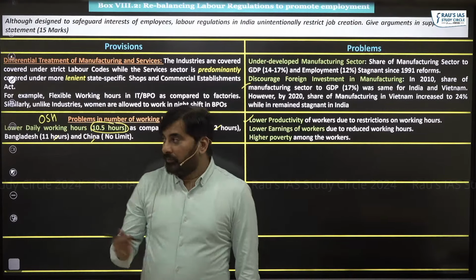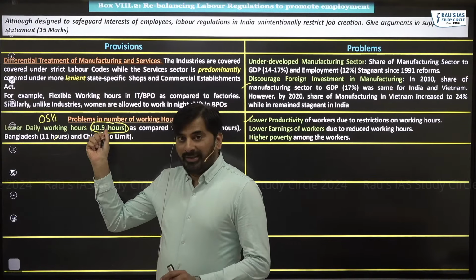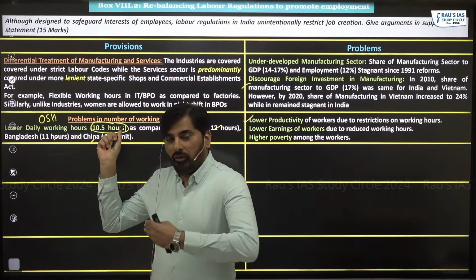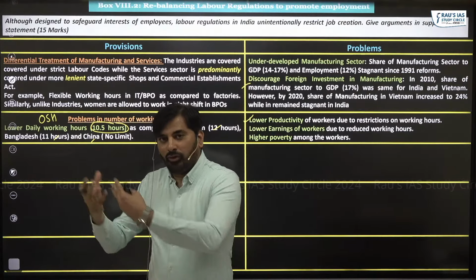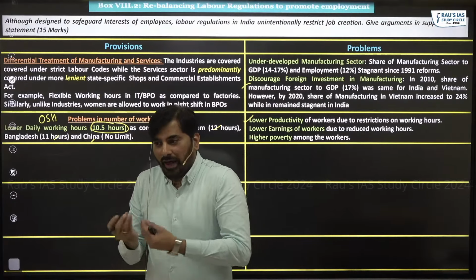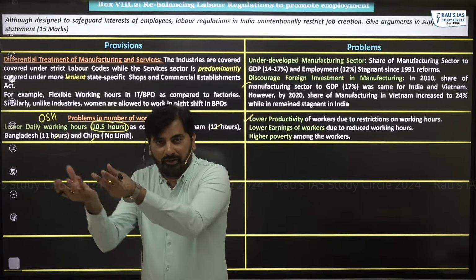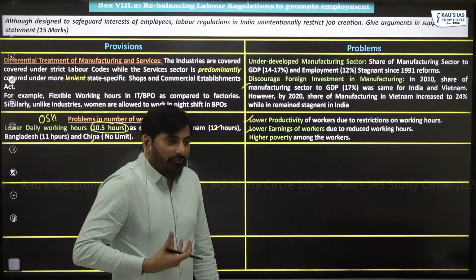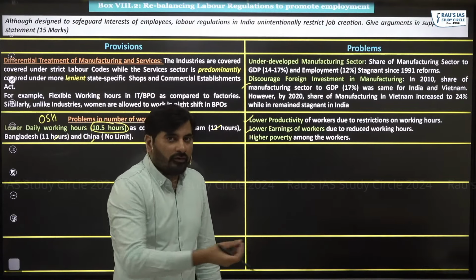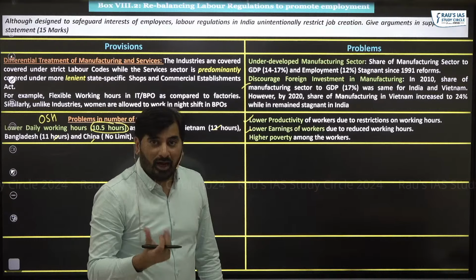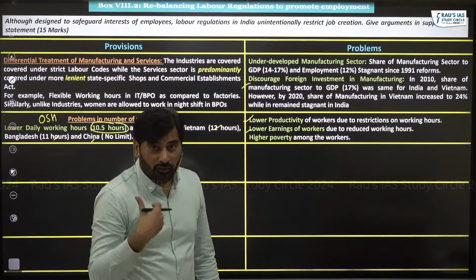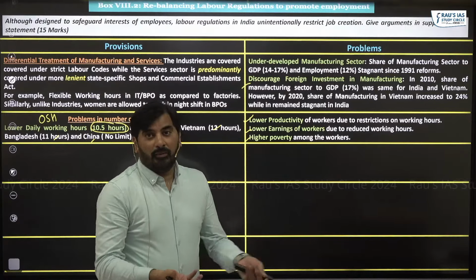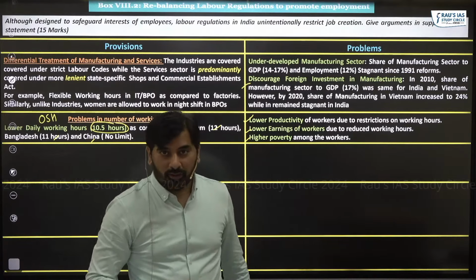If I'm producing 10 goods in 10.5 hours, and I'm allowed to work for 12 hours, I can produce 12 goods, right? So I can produce more output. Productivity of the worker will increase. Second, if I'm allowed to work for more hours, my earning would increase, right? I would be able to earn more, which is good for me. Otherwise, there is higher poverty among the workers because they will not be able to earn more. I hope you're getting this point, right?